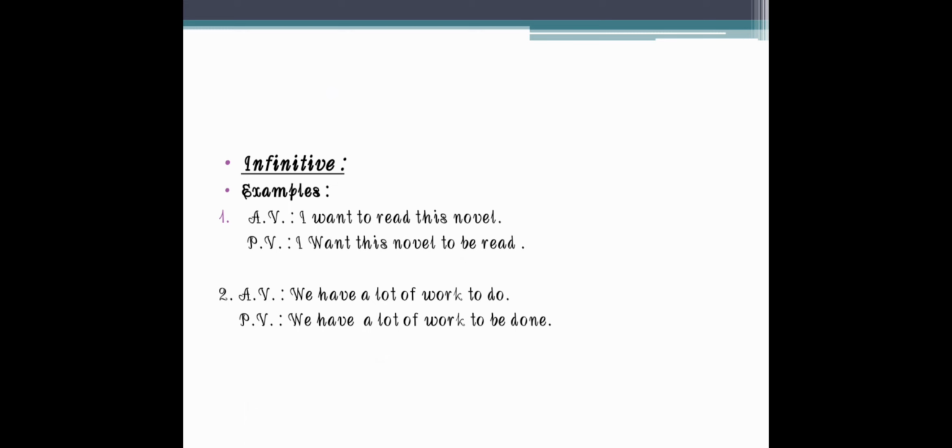Second sentence, we have a lot of work to do. Here we can see to do. To do is the infinitive. So the sentence in passive voice will be we have a lot of work to be done.